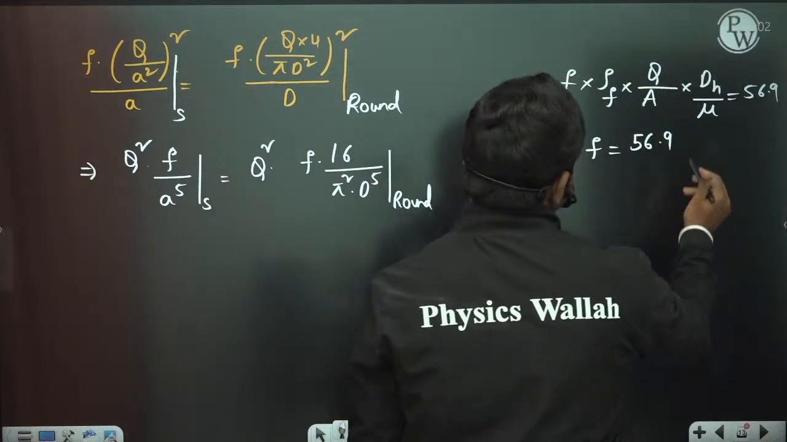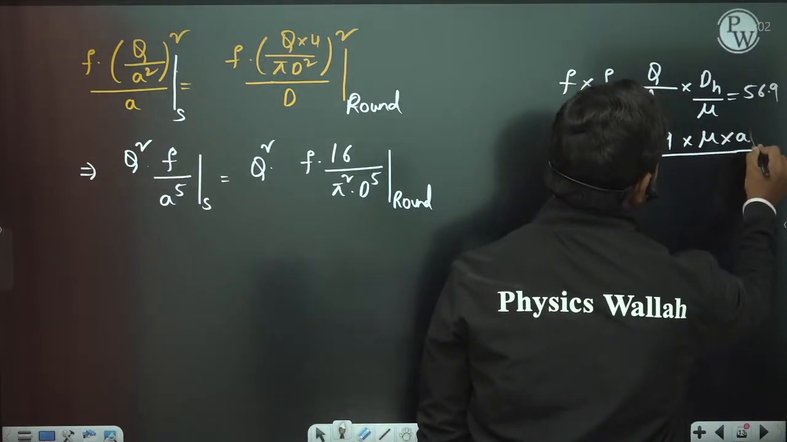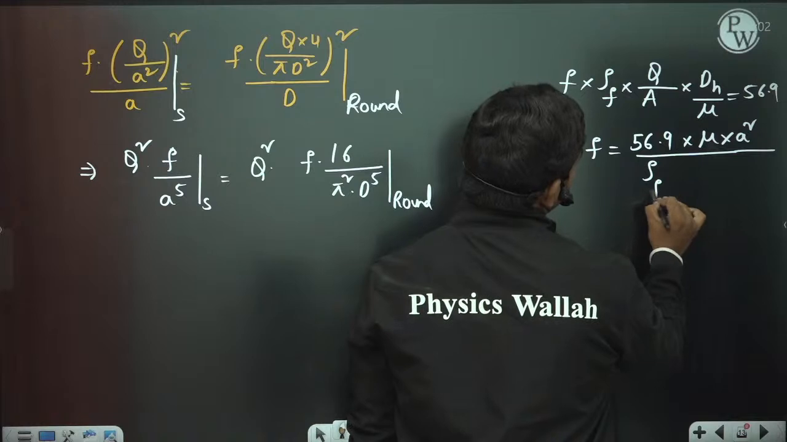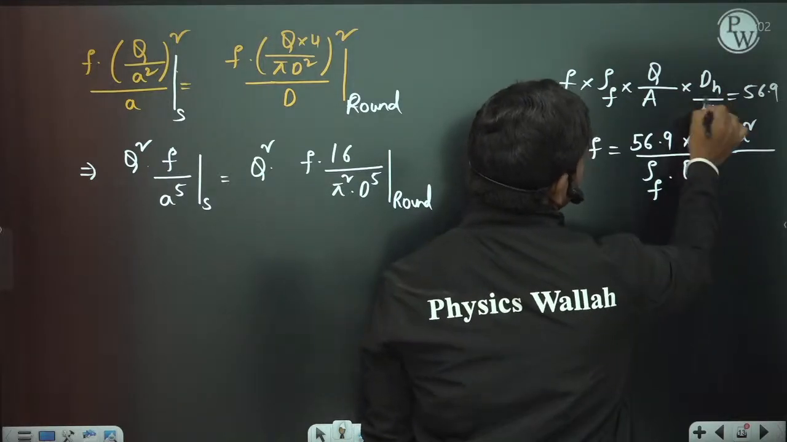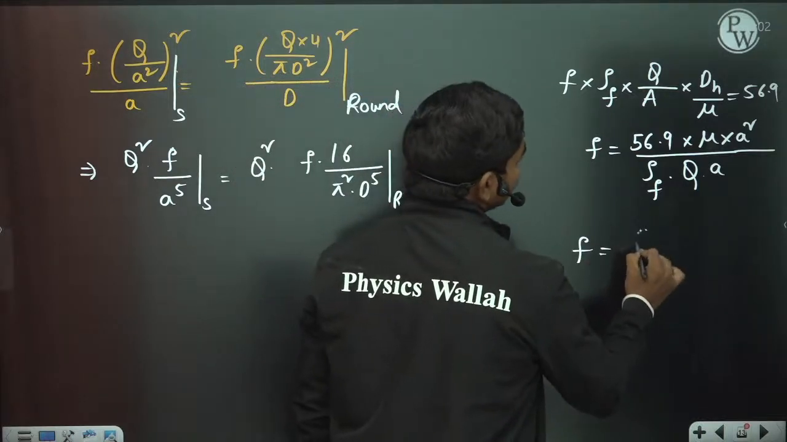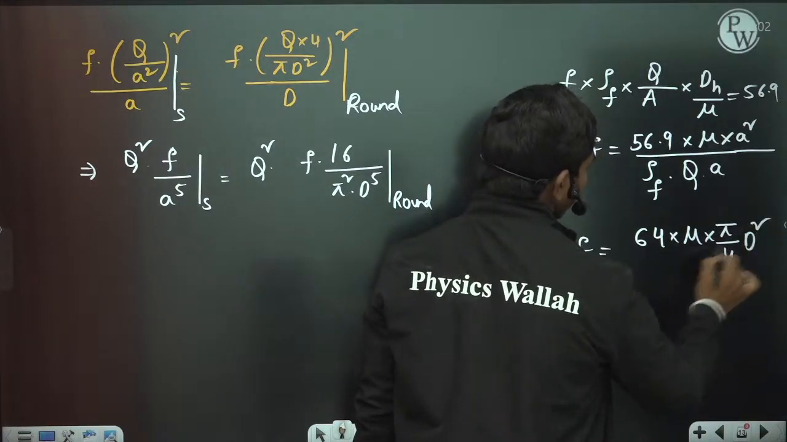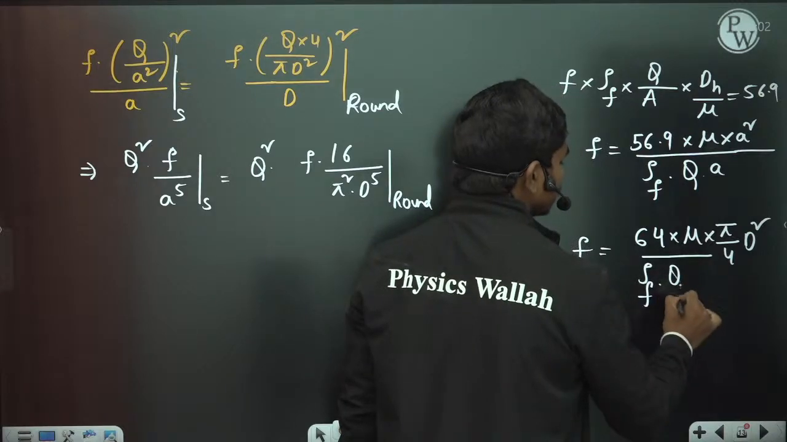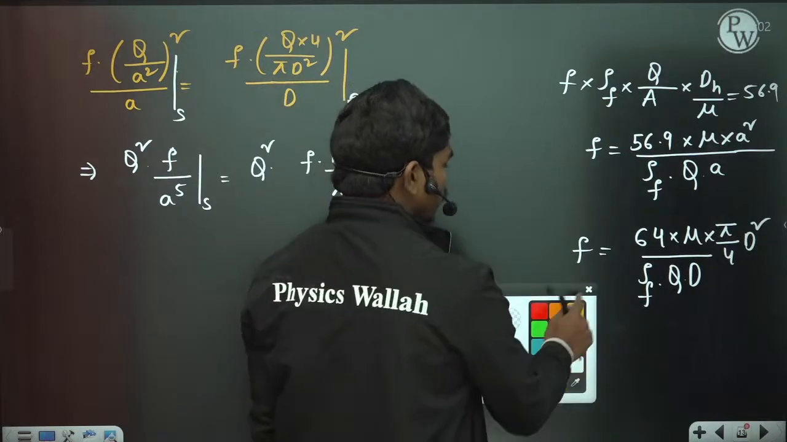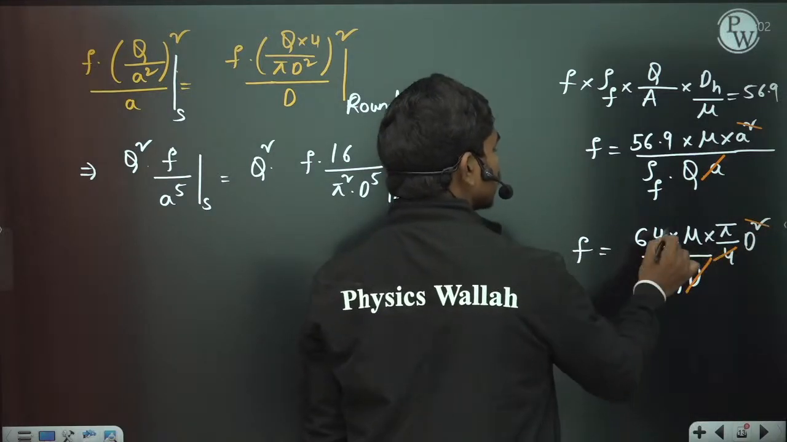Now this is 56.9 times mu into flow area, which is A squared, divided by density of the fluid into discharge into the hydraulic diameter, which is A. So this is for the square, and similarly for the circle you have 64 into mu into flow area pi by 4 d squared divided by density of fluid times Q into diameter d. So this is how we have the friction factors in both cases. If you simplify a few terms, A and A get cancelled, d and d get cancelled, and this turns out to be 16 actually.